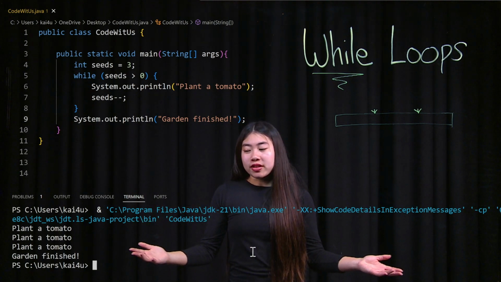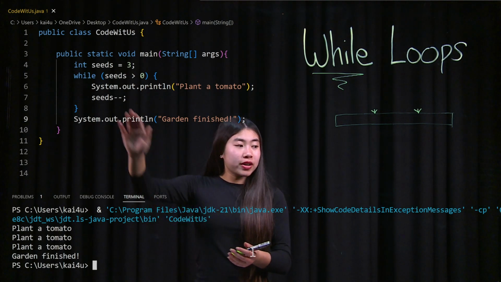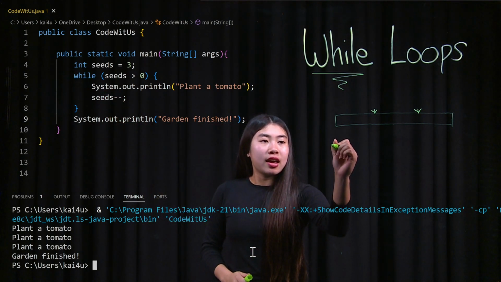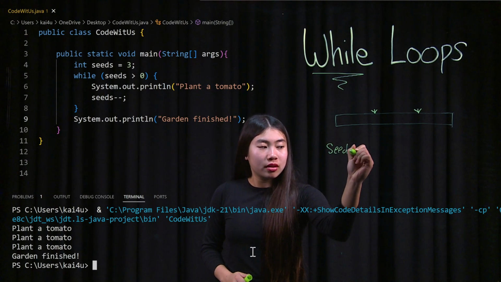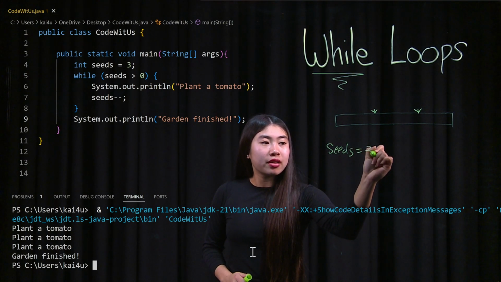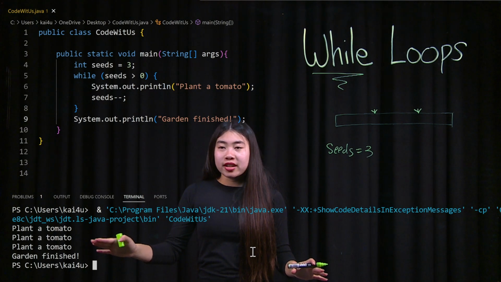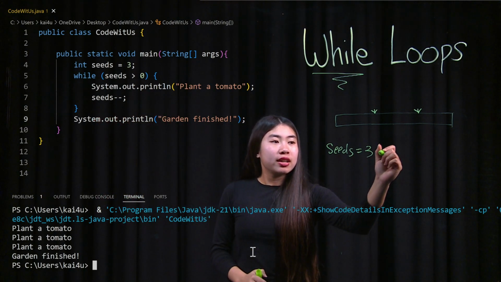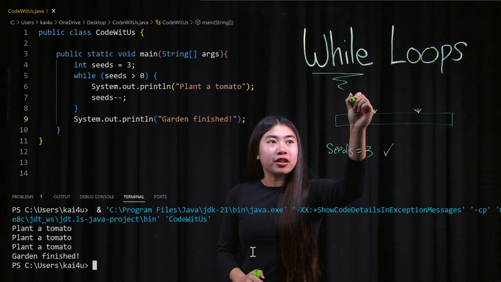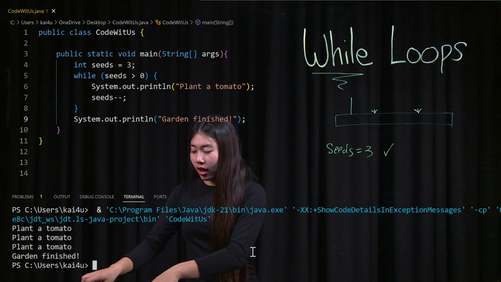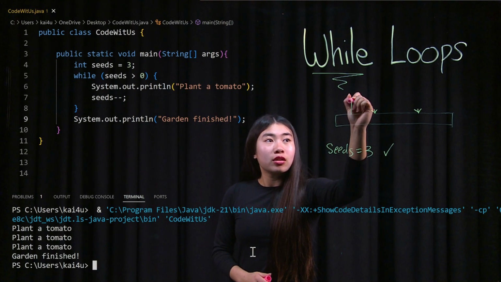So how do we illustrate this? I'm going to say, hey, the amount of seeds I have is equal to 3. And first we check the conditional. Is 3 greater than 0? Yes. So now I'm going to go over here and plant a tomato.